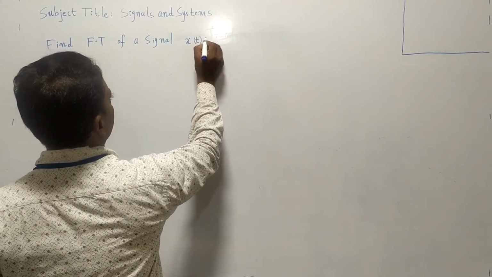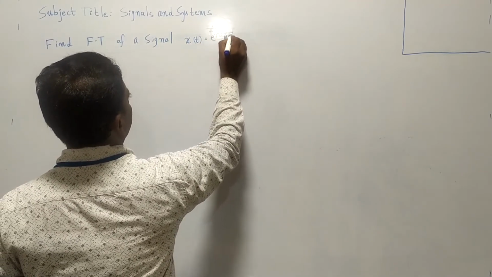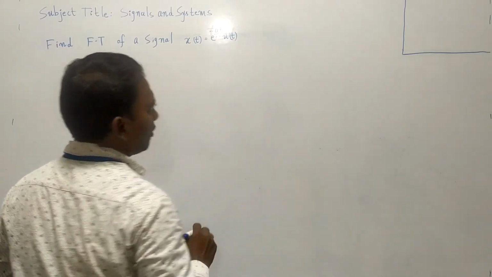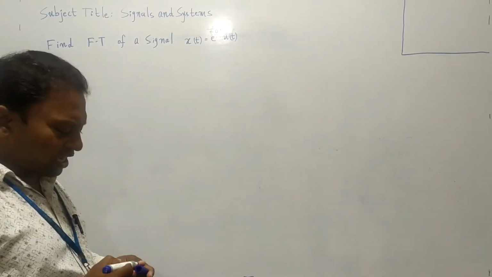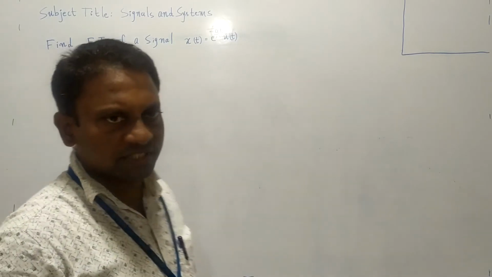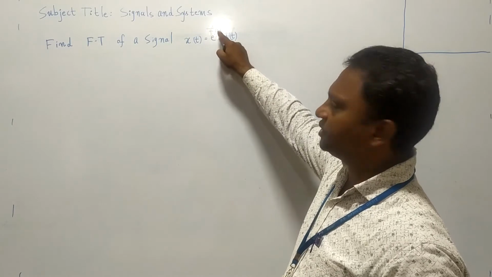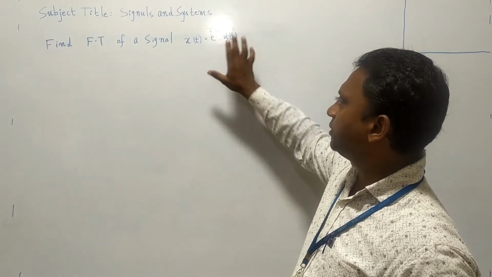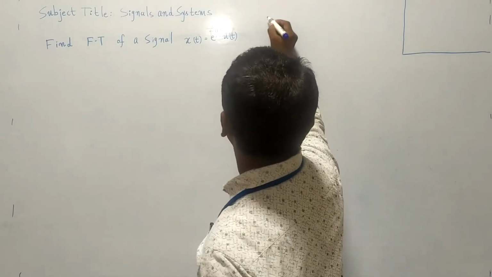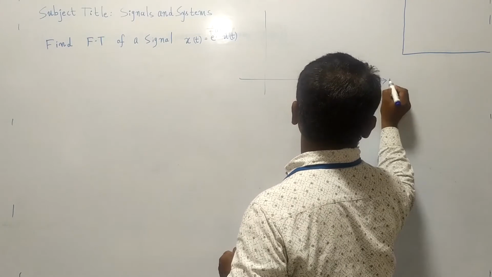x of t is equal to e power minus a t u of t. What is this? This is a decaying exponential. We say that it is a decaying exponential because the minus sign is there, and that exponential also starts at 0. So therefore the signal, if you plot it, looks like this.